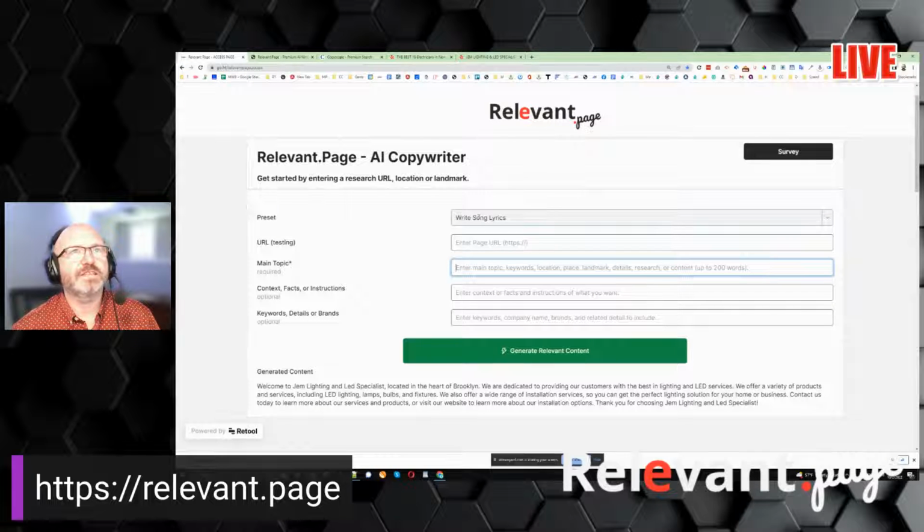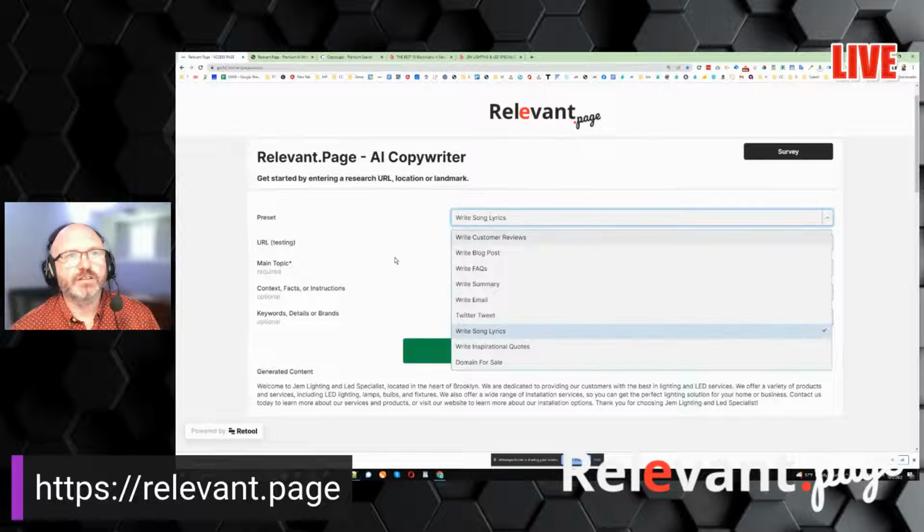I've got a stack of AI tools that I've bought over the last year and a half or 2 years, right, since the beginning of GPT-3 and all the tools that have come out. And my goal with this is to do something a lot different, and that is to make it way more productive to have these kinds of tools. I mean, the frequently asked questions and customer reviews and blog posts, I put those up at the top because I think those are extremely valuable for people that are putting out a lot of content, to be able to get stuff written in 3 seconds flat and get it going.